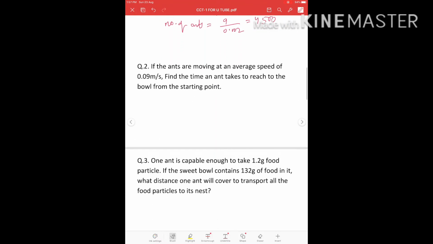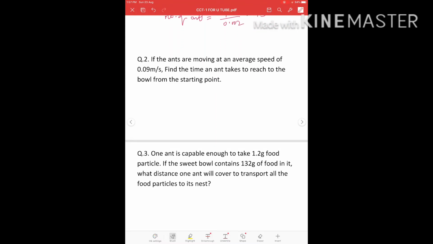Now comes to the second question. If the ants are moving at an average speed of 0.09 meter per second, the speed of ant is given 0.09 meter per second, and you know speed is always distance by time. Find the time an ant takes to reach to the bowl from the starting point. We have to find the time, that means it is distance by speed.